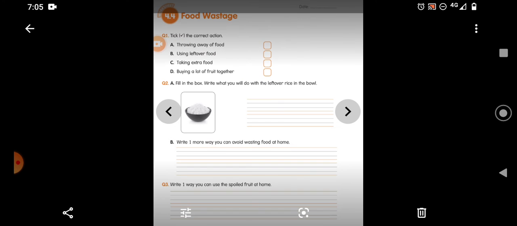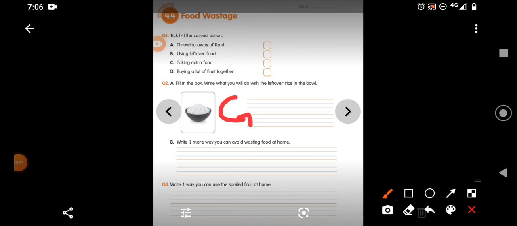Now let us see what is given as the second question. Fill in the box. Write what you will do with the leftover rice in the bowl. What will you do, children? Leftover rice is there. What can be done? Can we give it to needy people? So how to write that? I am having the virtual pen, but you will write on your own.